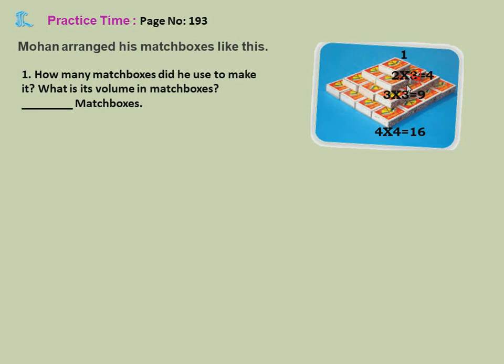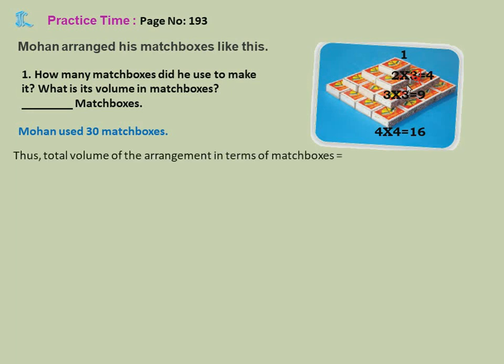So totally how many? 16 plus 9 plus 4 plus 1. That equals to 30. So Mohan used 30 matchboxes. So thus the total volume of the arrangement in terms of matchboxes is equal to 16 plus 9 plus 4 plus 1, that is 30. So what is the total volume, children? Total volume, we got it as 30. How will we get the volume? If we add all the things, we'll get the total volume.